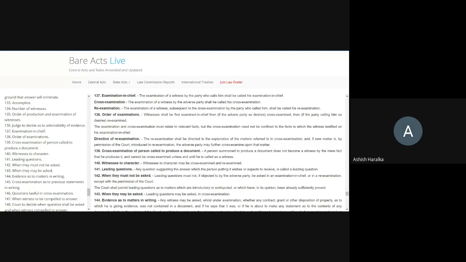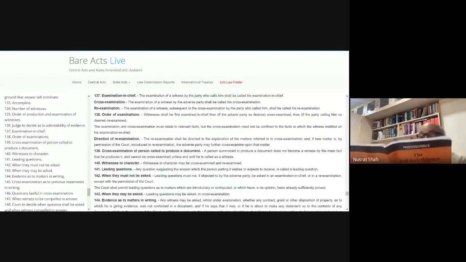The re-examination shall be directed to the explanation of the matters referred to in cross-examination, and if new matter is by permission of the court introduced in re-examination, the adverse party may further cross-examine upon that matter. That you should remember. This is missing in one of the Bare Acts which I am holding.